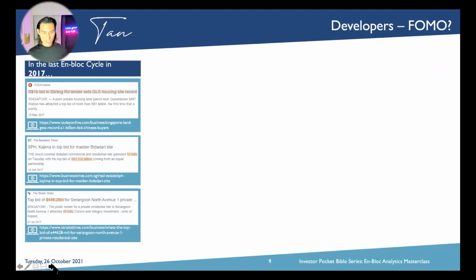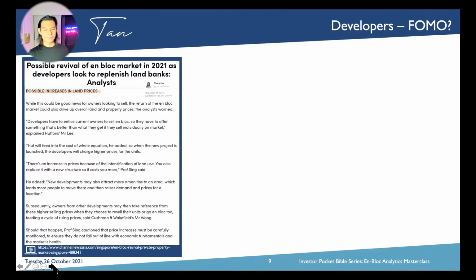We saw SPH and Kajima bid $1.132 billion for the Bidadari site, which is of course today's Woodleigh Residences, and there were 12 bidders. And Serangoon North Avenue 1, which is the Affinity, was bid on by 16 bidders and sold for $446 million.